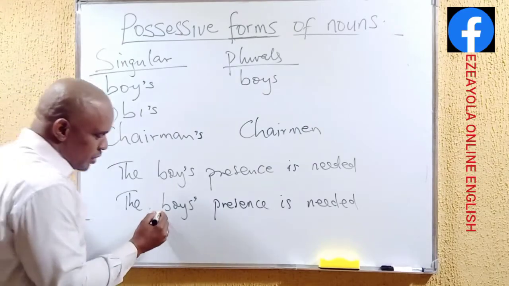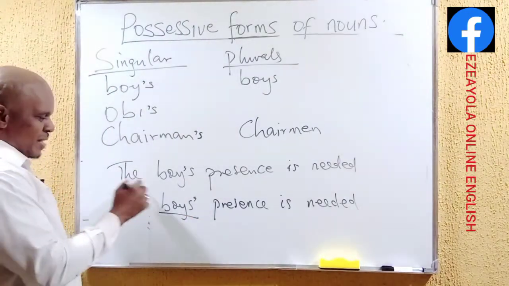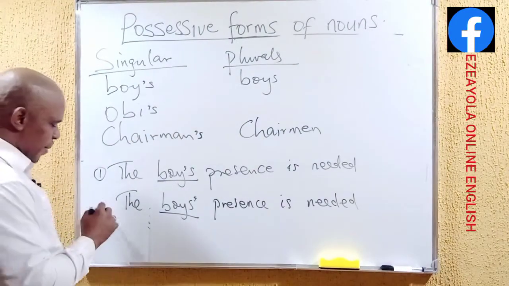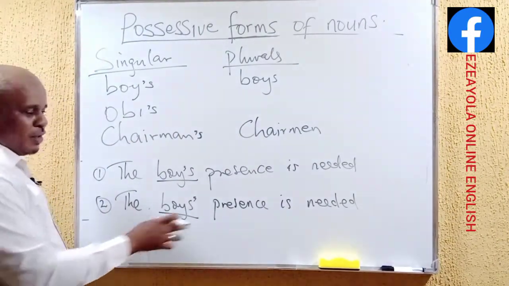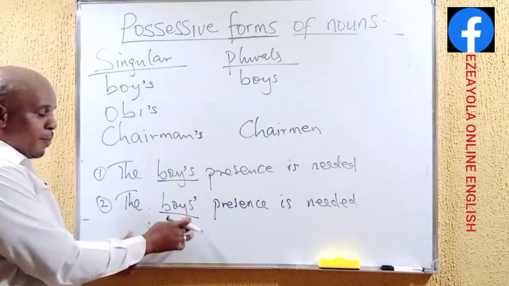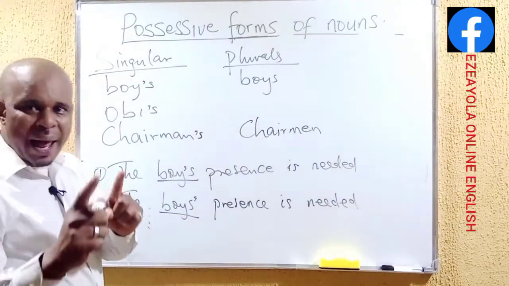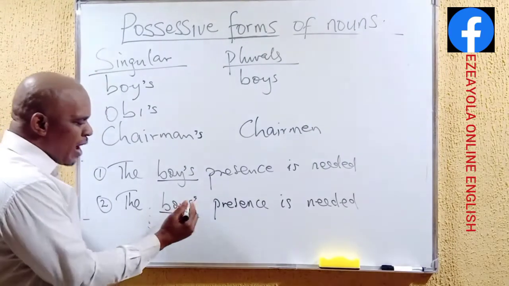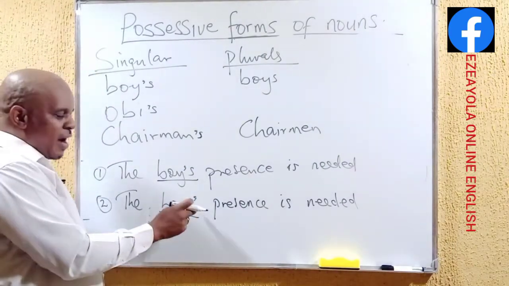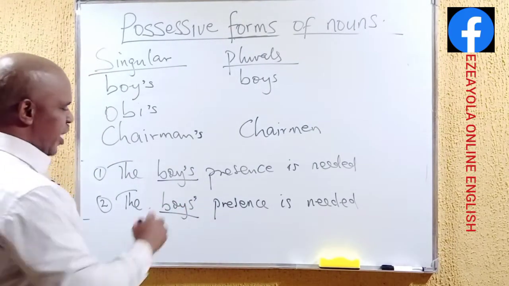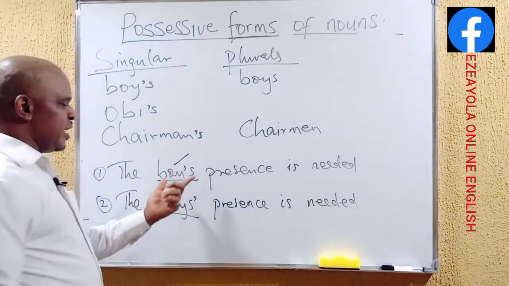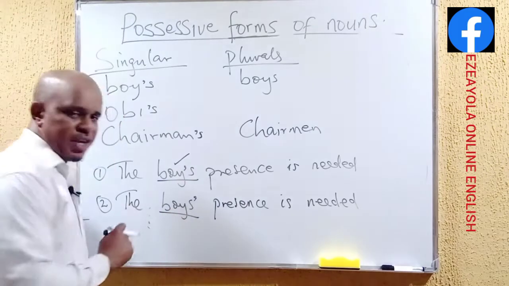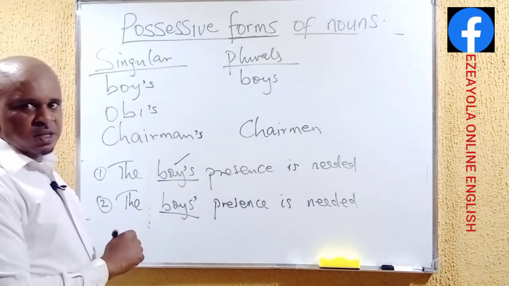The presence of the particular boy for the number one case. Number two, the presence of the both boys. Here we have plural boys, maybe one, two, or more boys. That's why we have to include the apostrophe after the s. Now, what are we to learn here? This is the possessive case in the singular aspect, while this is the possessive case in the plural aspect.